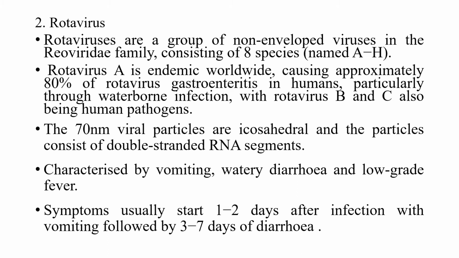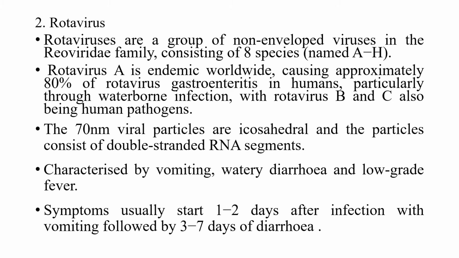So, the second one is the rotavirus, a group of non-enveloped viruses belonging to the Reoviridae family, consisting of 8 species, namely rotavirus A to rotavirus H, and among them rotavirus A is endemic worldwide, and the reason for 80% of rotavirus gastroenteritis in humans.